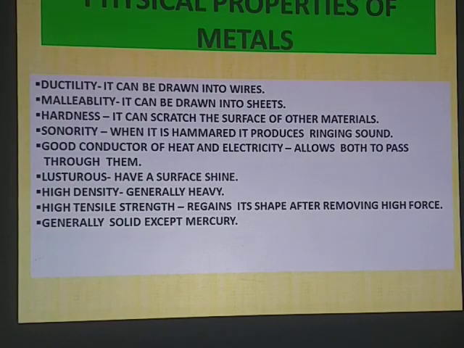Then one important property, and that is tensile strength. Metals have high tensile strength. Tensile strength means how much force we apply, and after removal of the force, if that material regains its original shape and size, that is tensile strength. Metals have very high tensile strength, meaning when we apply a very large amount of force on the metals and after removal of that force the metal regains its original shape, this is called tensile strength.